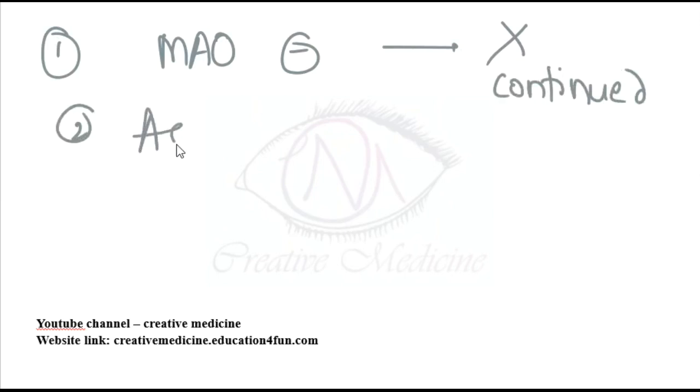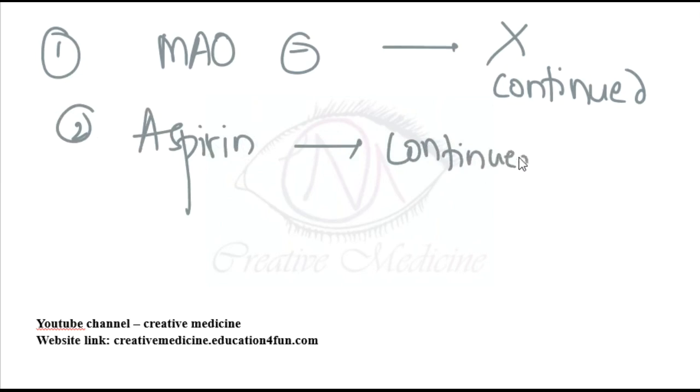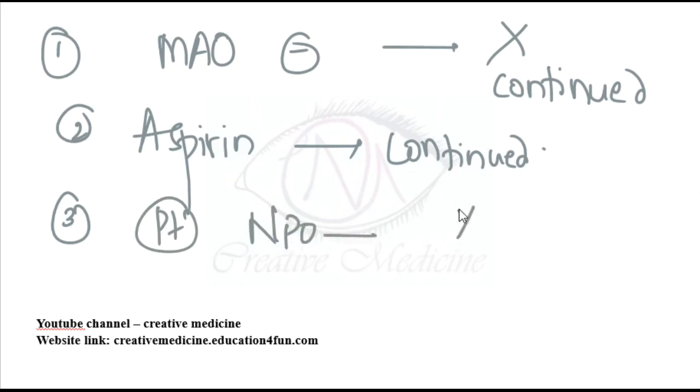Second, aspirin should be stopped how many days before surgery? Aspirin should be continued. There is no need to stop aspirin. Third, patient should be nil per oral for how many hours? Patient should be nil per oral for 6 hours.